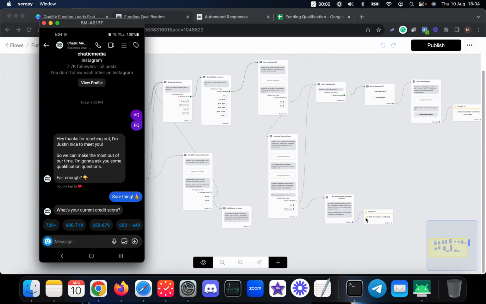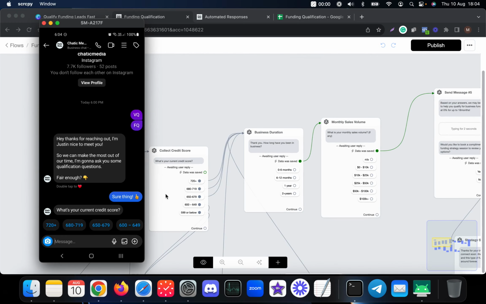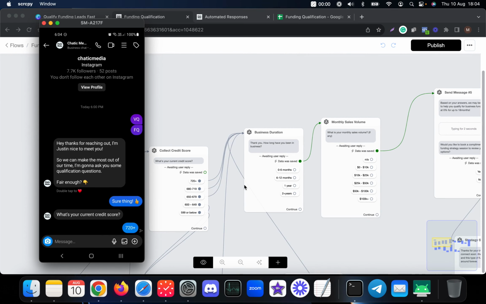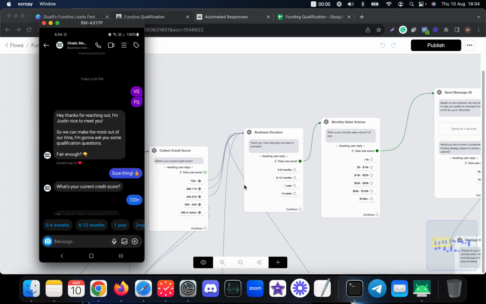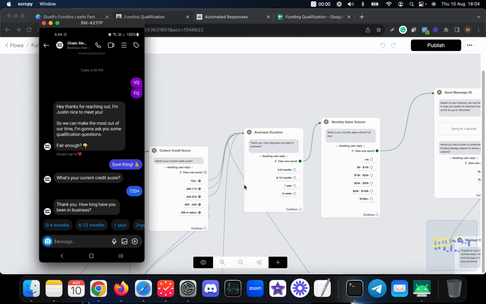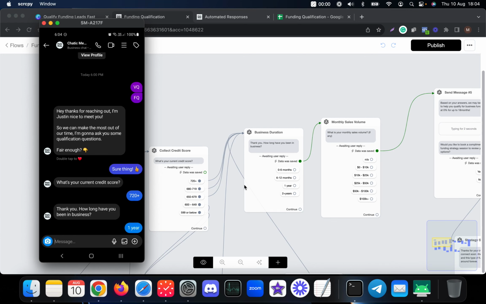So this is just a whole idea. So let me go through the live demo and show how this actually works. So this time I'm going to provide a high credit score. Let me choose a 720 over here, and it actually asks me how long have you been in business. So let me choose 1 year over here, and after that it should ask me for the monthly sales volume.